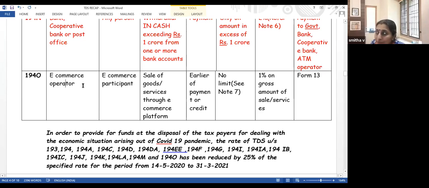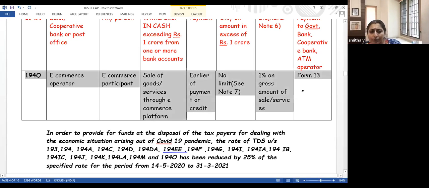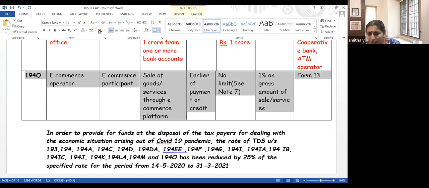Now you make payment to the e-commerce operator, that is Amazon, and Amazon will make payment to Samsung. When Amazon makes payment to Samsung, Amazon has to deduct TDS. So sale of goods or services through an e-commerce platform, at what time? Earlier of payment or credit. There is no limit, but there is a note which we have to explain. However small the amount, you have to deduct TDS. Rate is 1% on the gross amount of sale or service that happens on that platform.